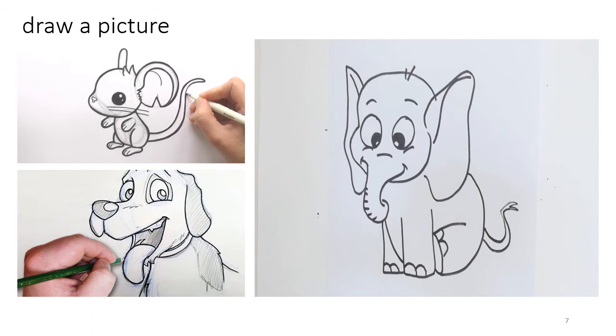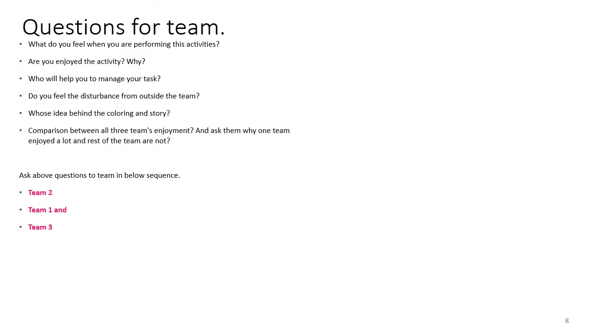Now once this demo is done completely, ask very simple questions to your team members. First question: what do you feel while you are performing activities in your 20 minute time slot? Every team member provides their genuine feelings for their activities. Now ask them a second question: did they enjoy the activities? If they enjoyed, why did they enjoy? If they did not enjoy the activity, why do they think like that, why were they not able to enjoy that particular activity?